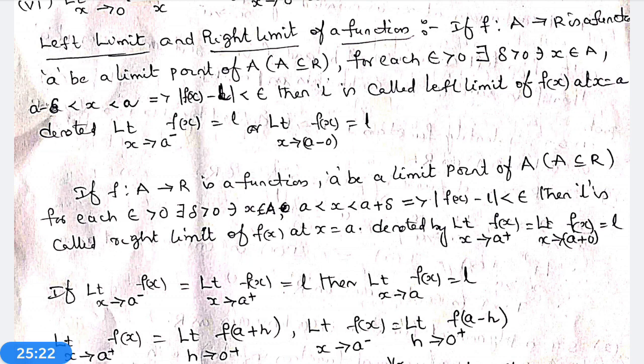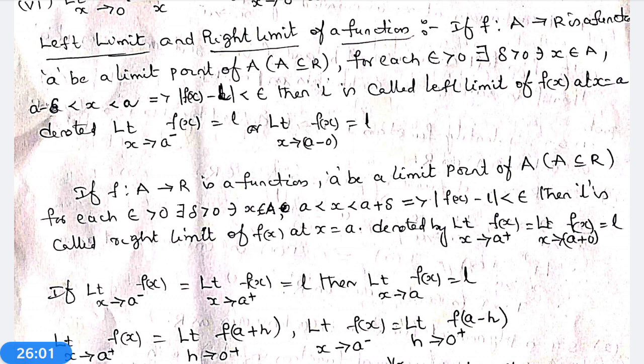For each epsilon greater than 0, there exists delta greater than 0 such that a minus delta less than x less than a plus delta, or modulus of x minus a less than delta, implies modulus of f(x) minus f(a) less than epsilon.